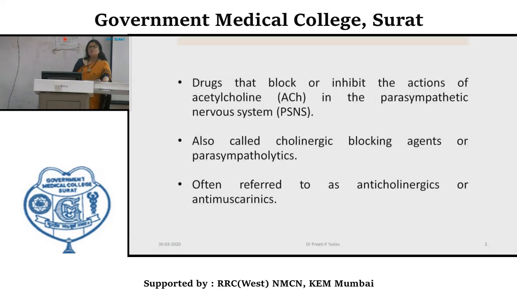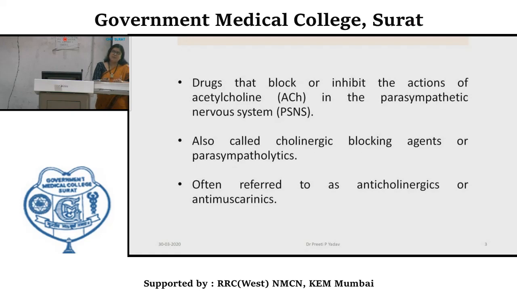As you all know, all drugs that block or inhibit the actions of acetylcholine in the parasympathetic nervous system are called anticholinergic. They are also called cholinergic blocking agents or parasympatholytics. Anticholinergic agent is a more proper term because we can see there is never a lysis of parasympathetic activity as a whole. They can also be referred to as anti-muscarinics, also because